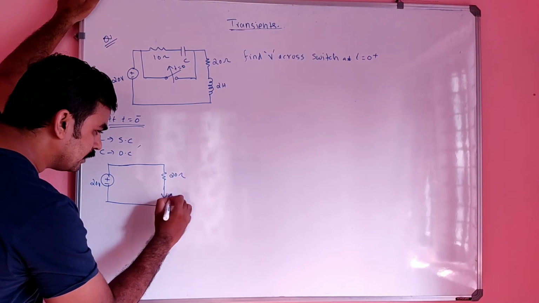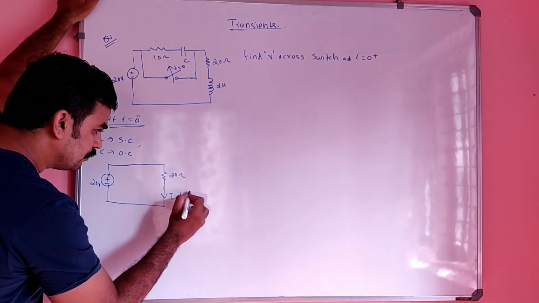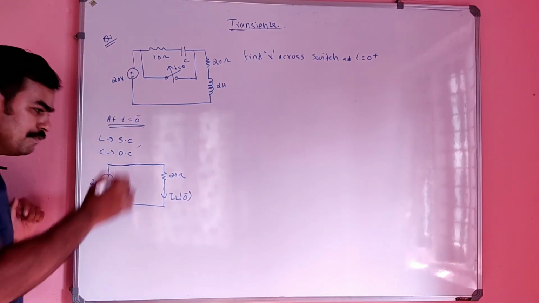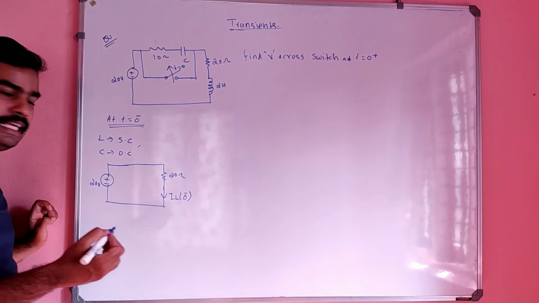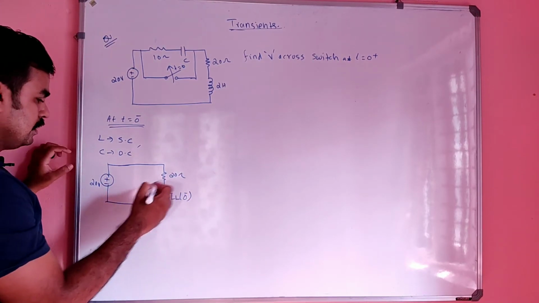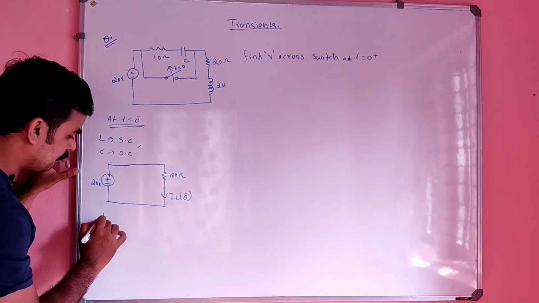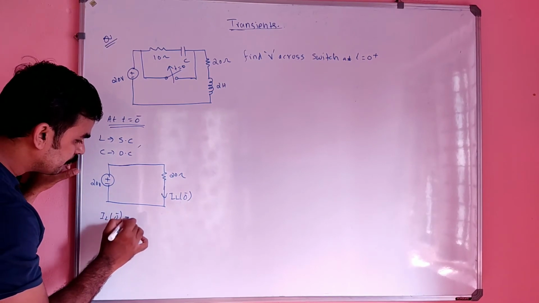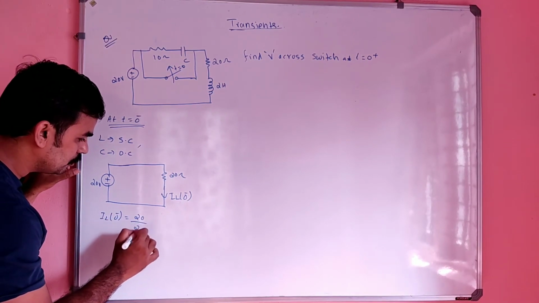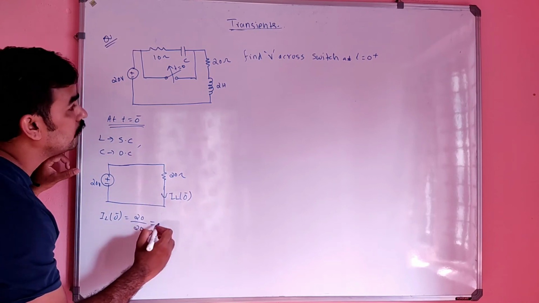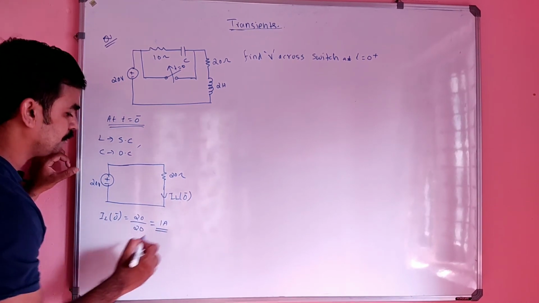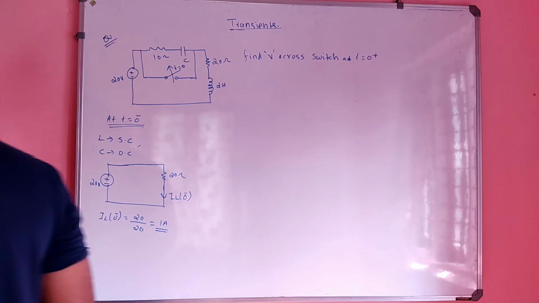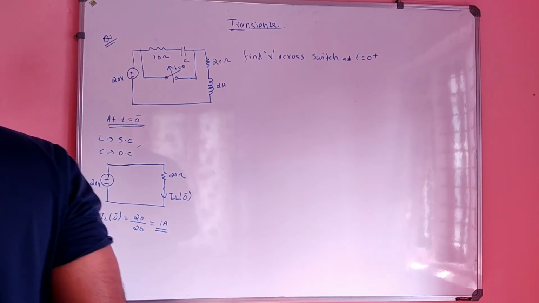If the inductor is short circuited, we have to find IL of 0 minus. So this IL of 0 minus is nothing but 20 by 20, which will be equal to 1 ampere.